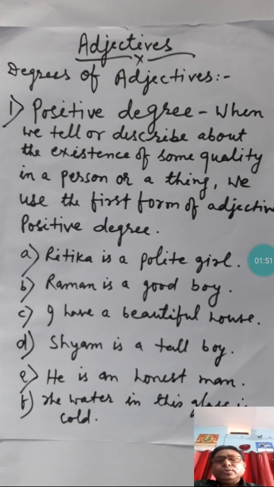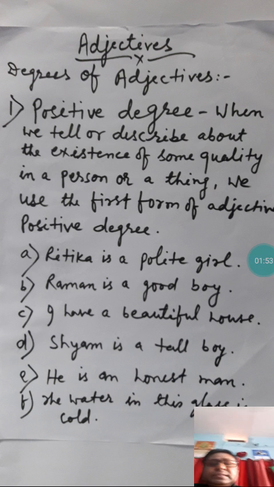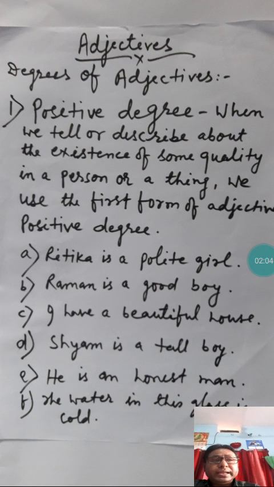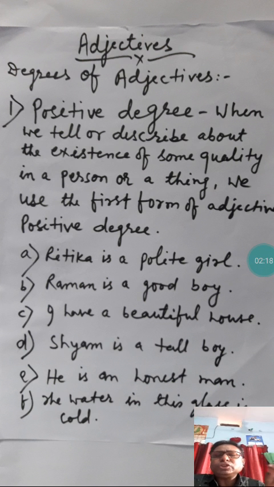You know, students, when you are describing or telling something about a noun or pronoun, there is an extent of something that we have to describe. You are telling Ram is a good boy in the class. When you say this, it simply means that you are telling the existence of some quality in Ram, and that is what Ram is a good boy.